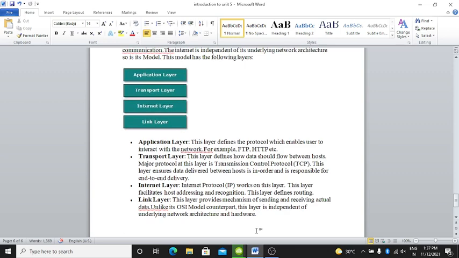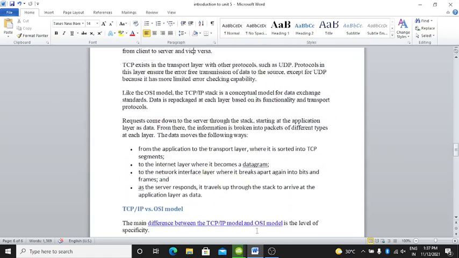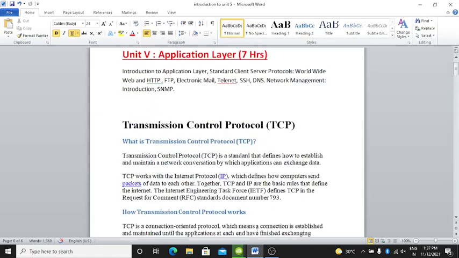This layer provides mechanism of sending and receiving actual data. Unlike its OSI model counterpart, this layer is independent of underlying network architecture and hardware. This is all about the introduction and important parts of TCP/IP which are required to understand the further concepts.